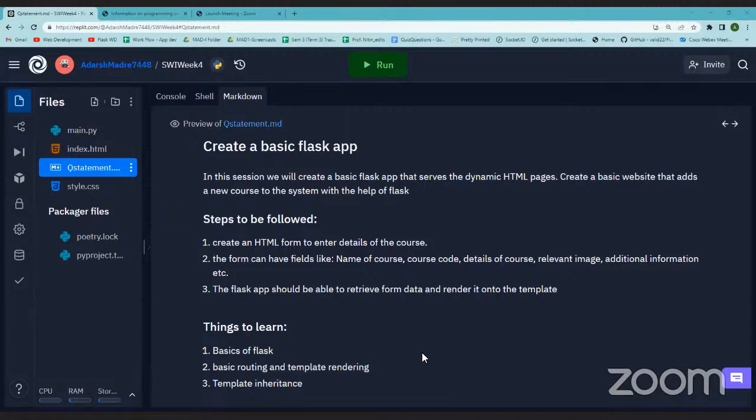In the coming weeks, week 5, 6, 7, most things as far as the code or front end is concerned, the HTML pages, stylings, whatever is there is provided within the question statement. So you won't face this problem after week 3. From week 4 onwards, it will be pretty clear.